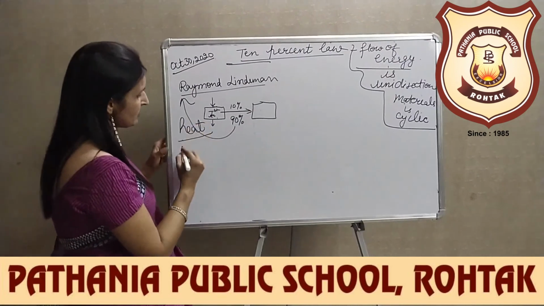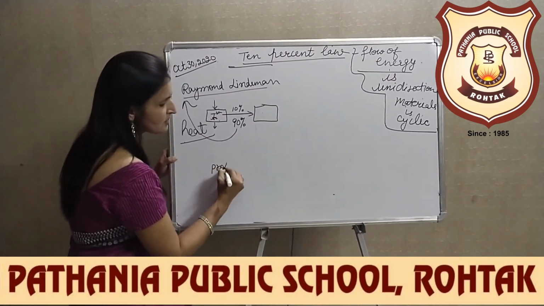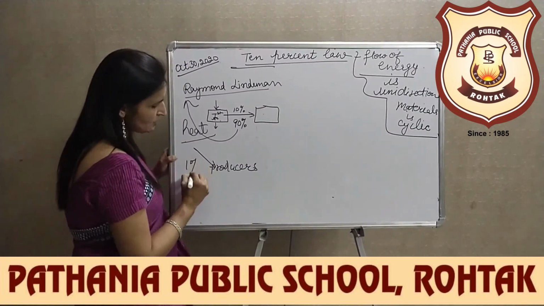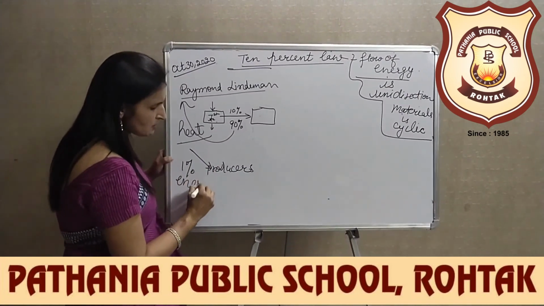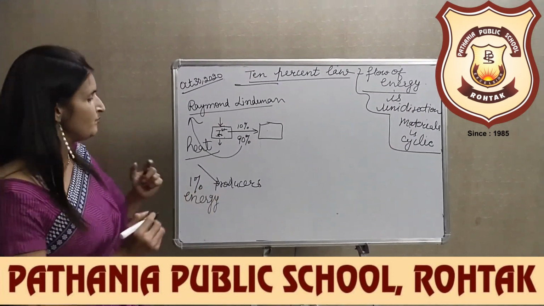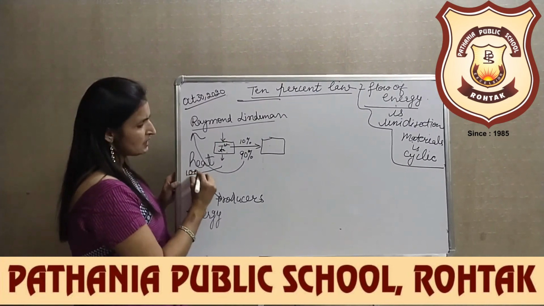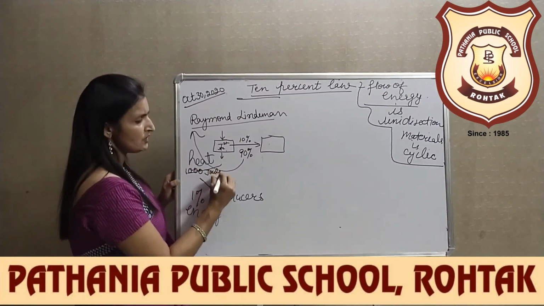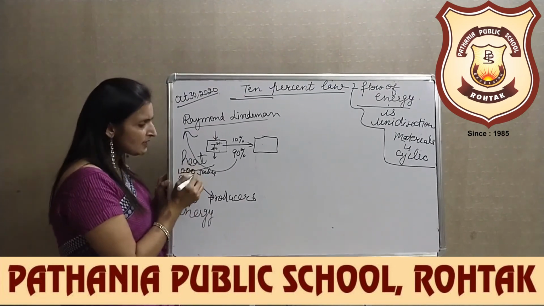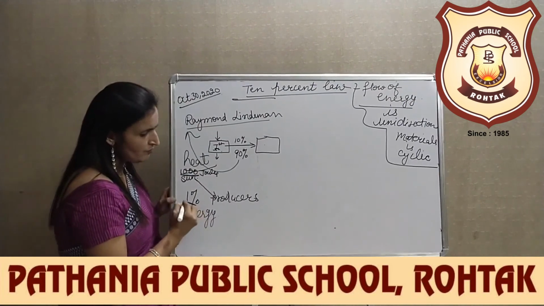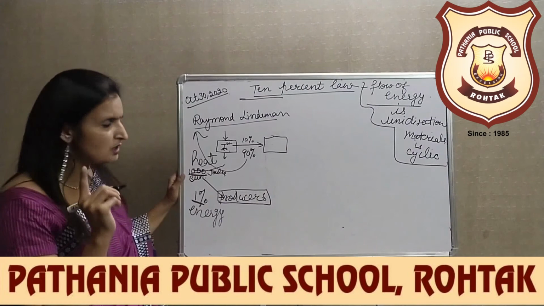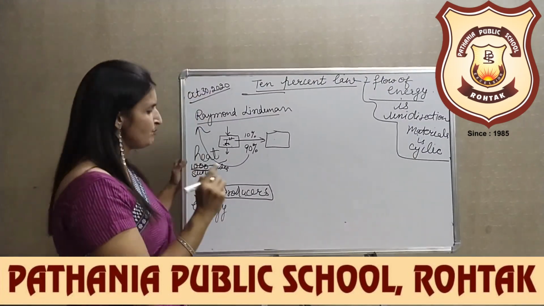Remember this, producers trap, that is utilize, only 1% of the solar energy, the light energy, available to them. Suppose there is 1000 joules of energy available from the sun. From that 1000 joules only 1% will be trapped by the producers.